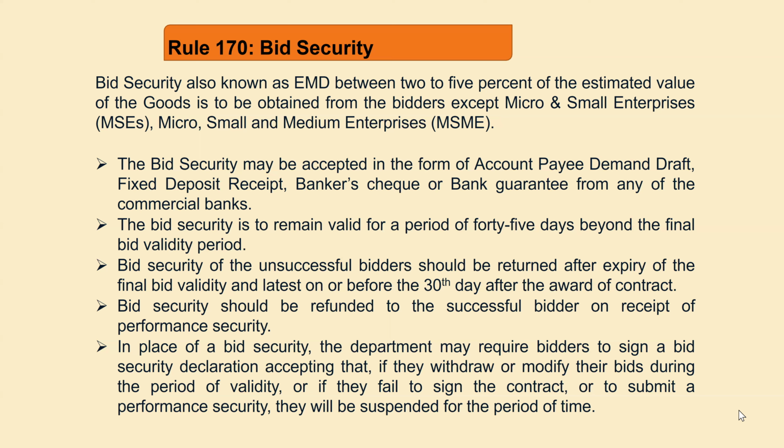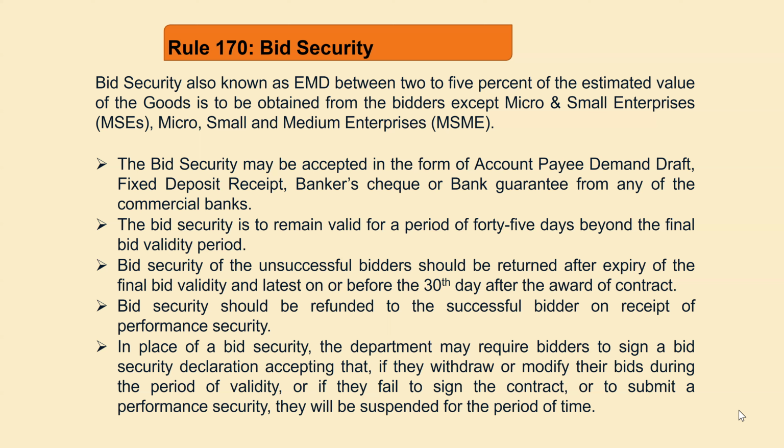And the bid security is to remain valid for 45 days beyond the final bid validity period, and the bid security of the unsuccessful bidder should be returned after expiry of the final bid. Means in case of the bid, there may be unsuccessful bidders. If they have deposited their EMD, the EMD should be refunded to the unsuccessful bidder immediately.